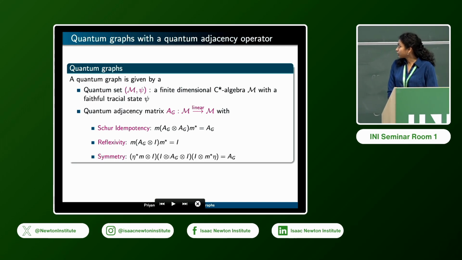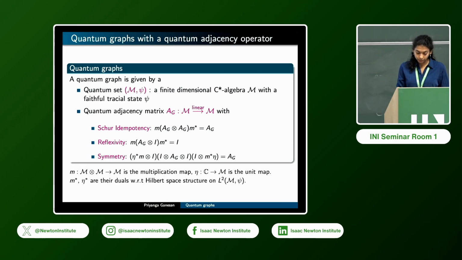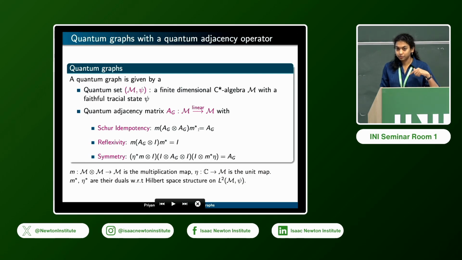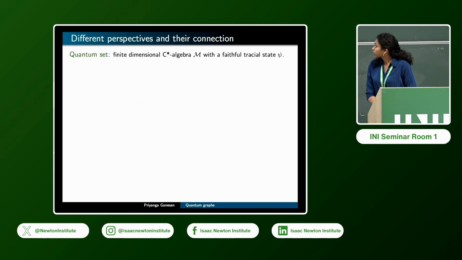And then the last one is symmetry, which translates to A being A transpose. So this means that the graph is undirected, and this operation here translates to the transpose of A in the non-commutative setting. And so here, M, M star, these are multiplication maps, and they're adjoint with respect to this Hilbert space structure, and eta is the unit map on M.